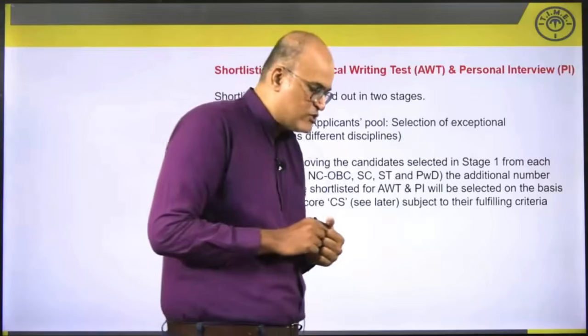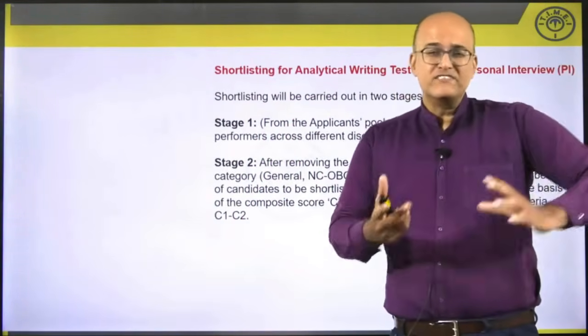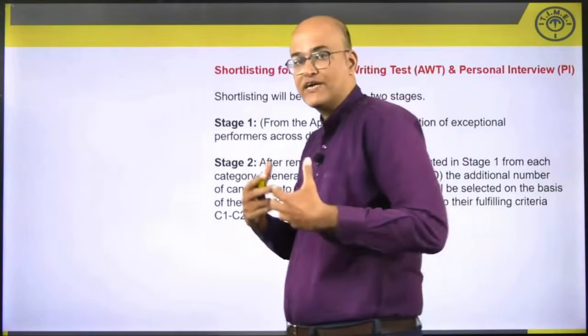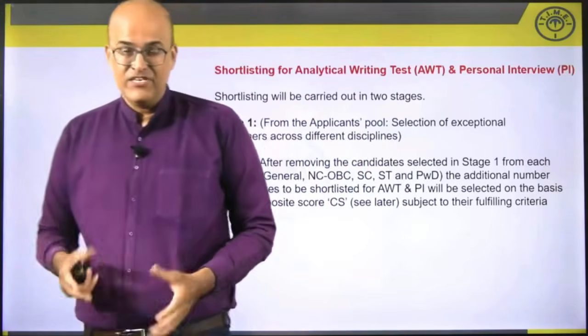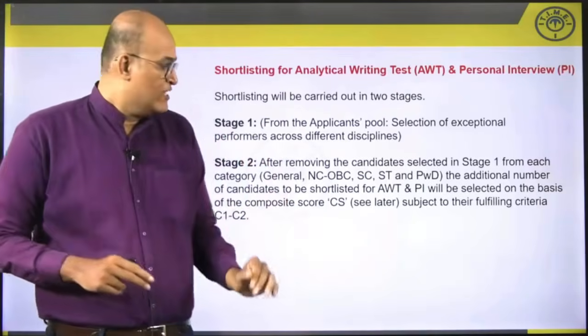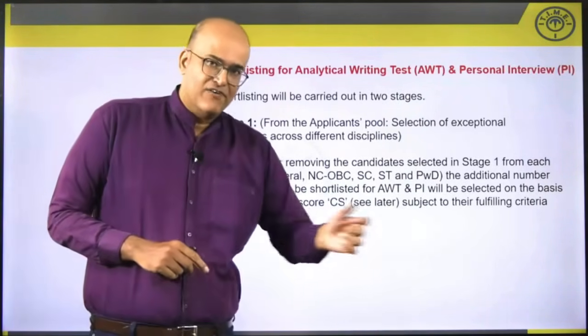What is the C1 condition? C1 is basically what we discussed in the beginning of this session. You remember we discussed the minimum required CAT percentiles. That definitely needs to be fulfilled by everybody who is getting a call. So that will be holding true here also. What is C2? I'll tell after some time.